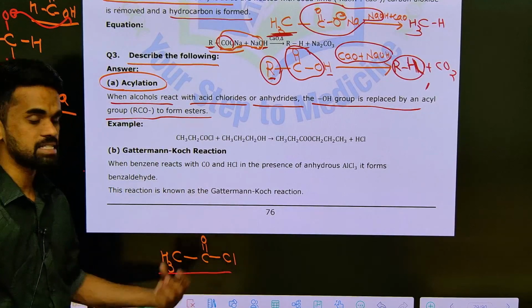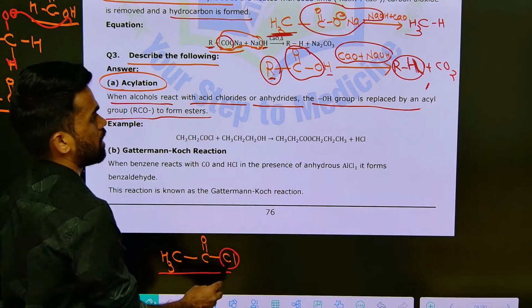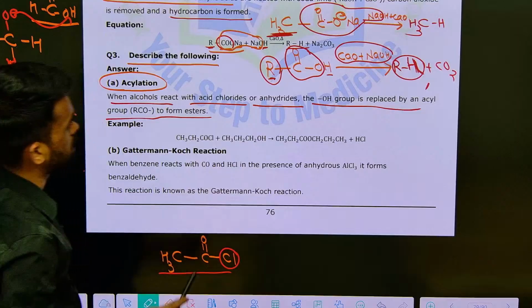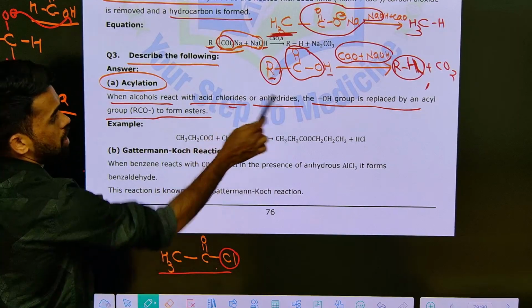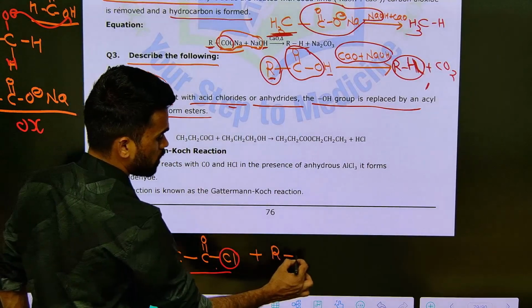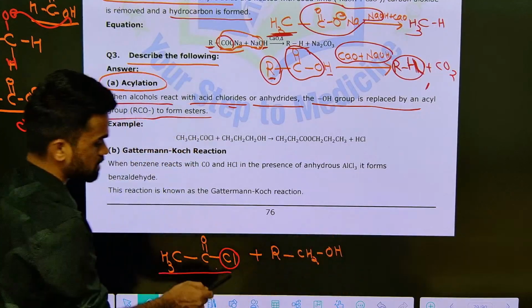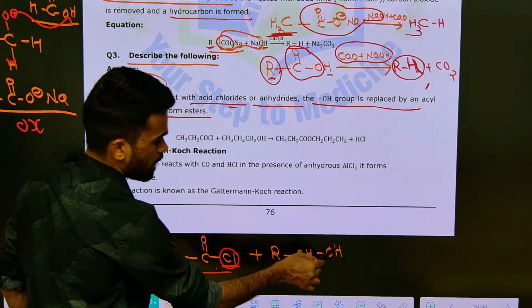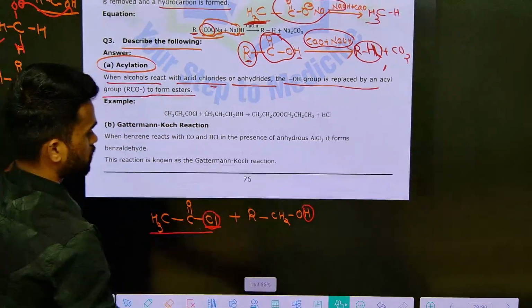Either I can take acyl chlorides, or I can also take acid anhydrides. Yeah, this is fine. So acyl chlorides or acid anhydrides, these upon treating with alcohols, with what? RCH2OH, alcohols. Now what happens is this chlorine and this hydrogen removed as HCl, and you are going to get the remaining one.